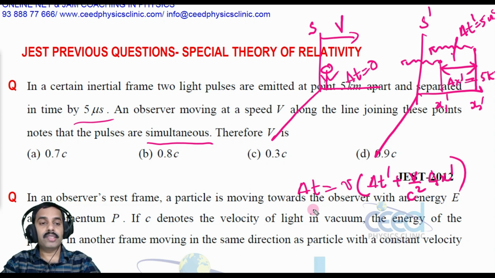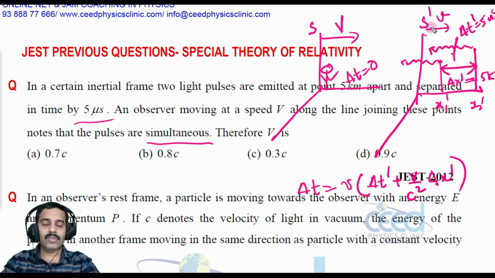Now the important thing is, usually we select two frames S and S dash, with S dash moving with a velocity v and S at rest, and in that sense we derived this relation. But here S is moving with a velocity v and S dash is at rest.